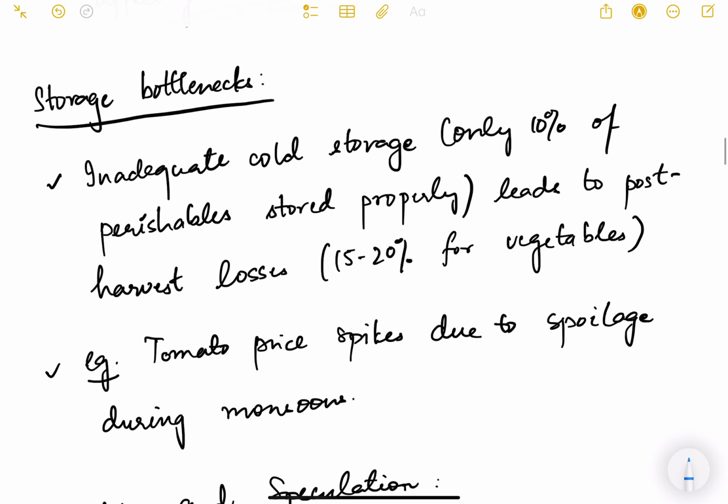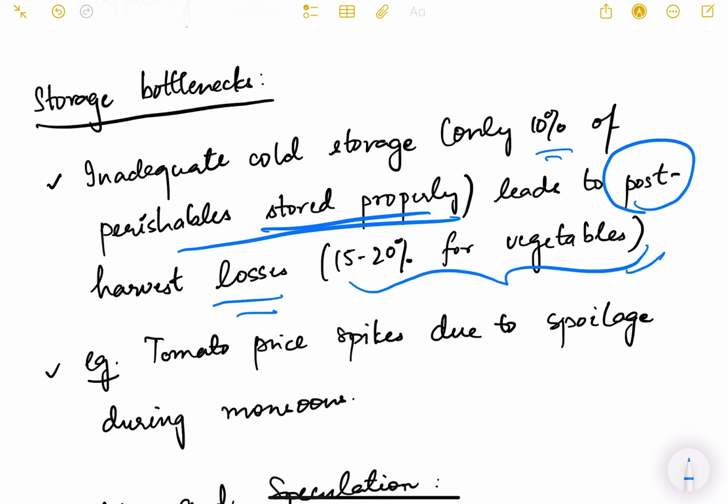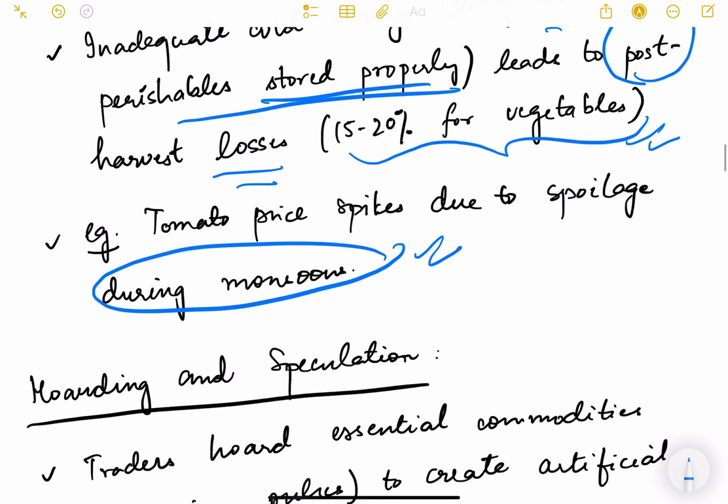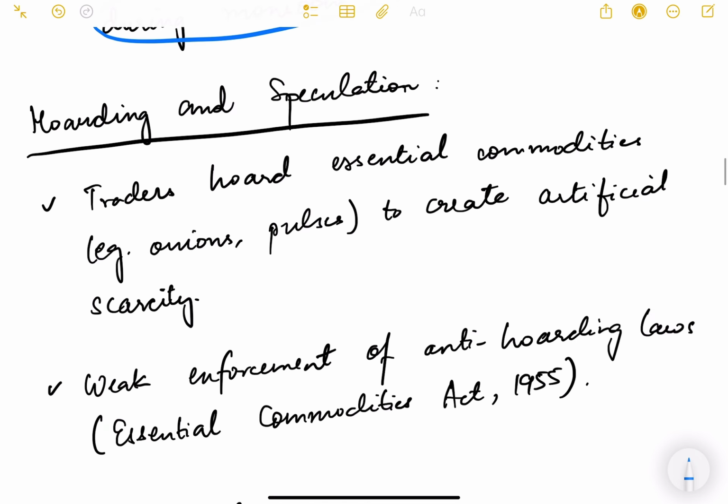Then storage bottlenecks also. We don't have sufficient storage places like cold storage, warehouses, etc. Inadequate cold storage: only 10% of perishables are stored properly in our country. It leads to post-harvest losses. Almost 15 to 20% of vegetables is lost because of lack of storage facilities. Example, tomato price spikes due to spoilage during monsoon. Then hoarding and speculation. Some traders will hoard things for the time when there is huge demand in the market.